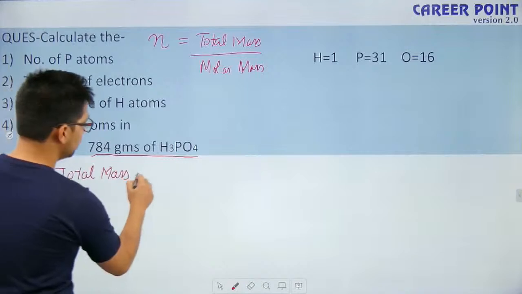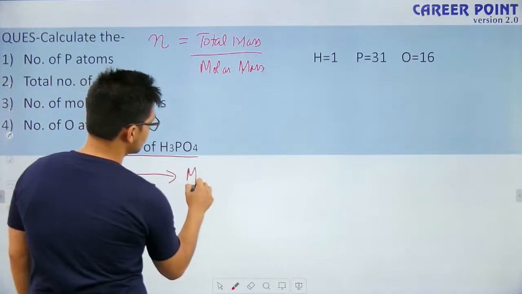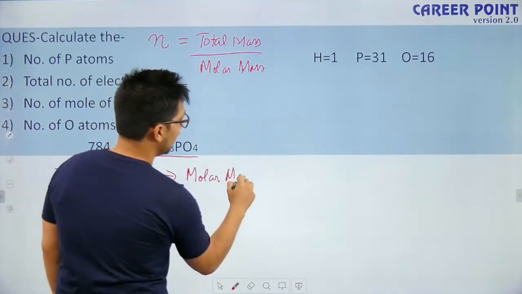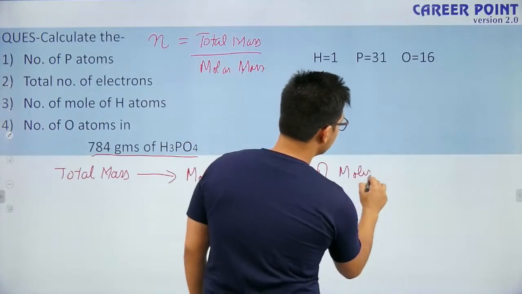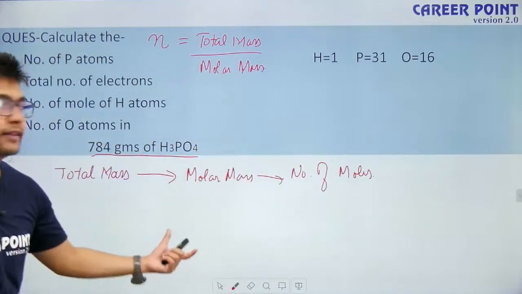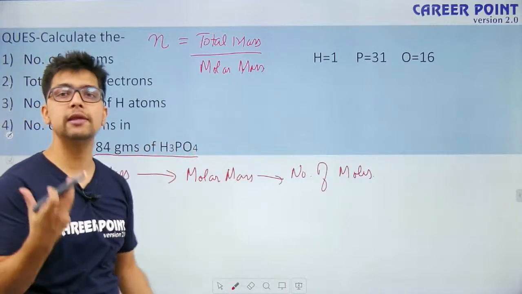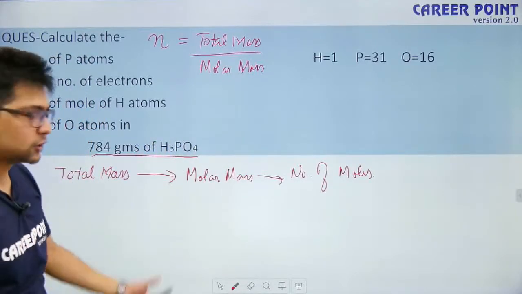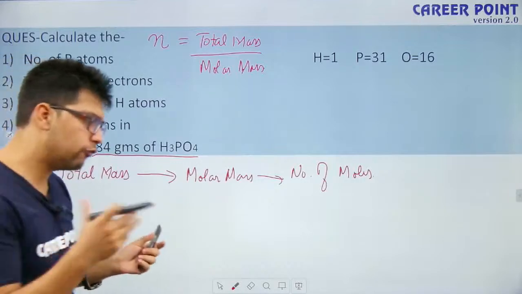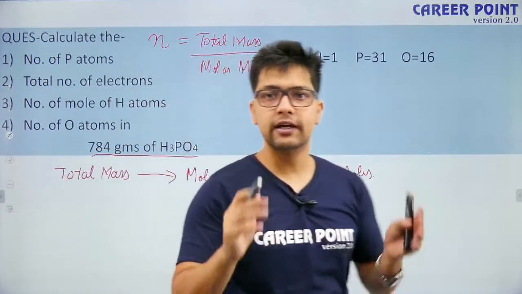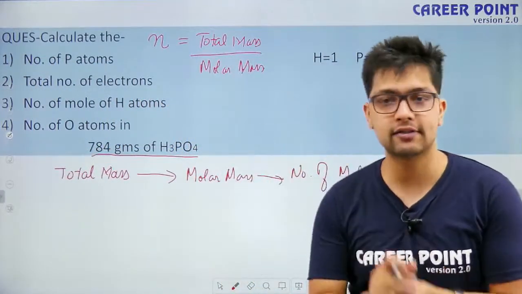I have to divide it by molar mass, and then I will get the number of moles. Once I have the number of moles of the molecules, all the values will be easily derivable. So the idea is, look for the number of moles. Whenever you face any question of mole concept, try to find the number of moles in the first attempt.